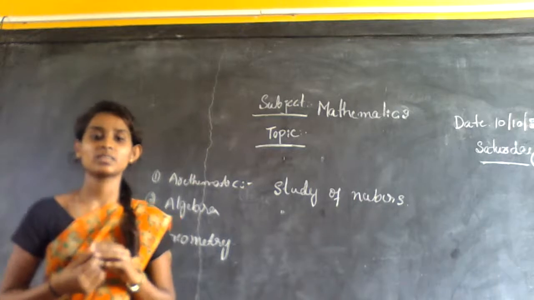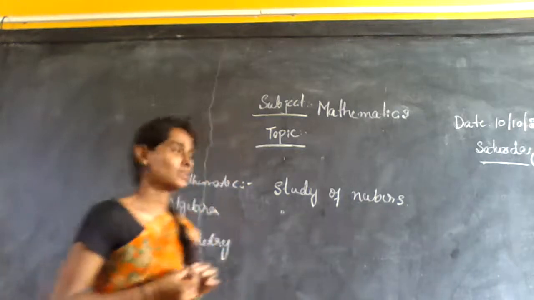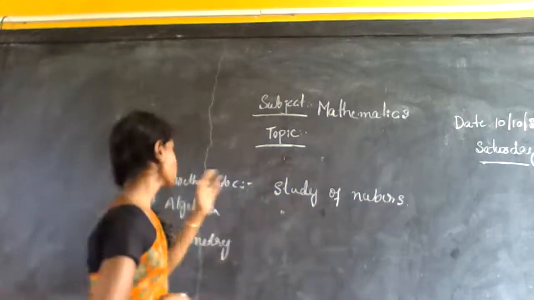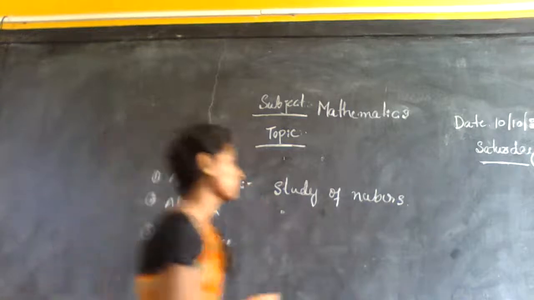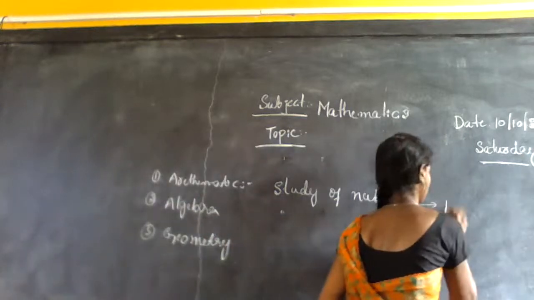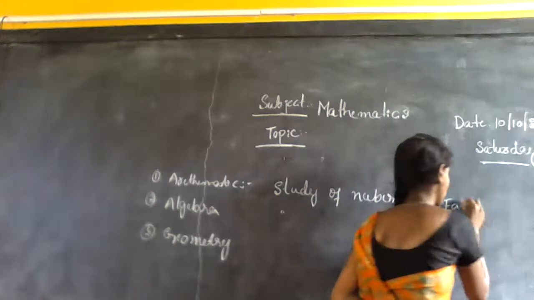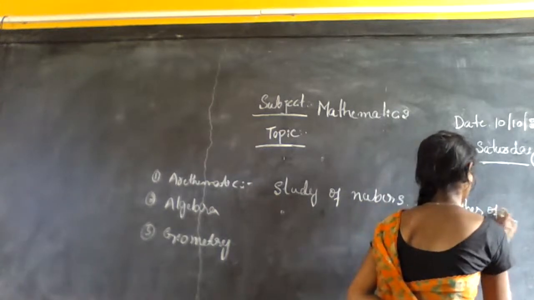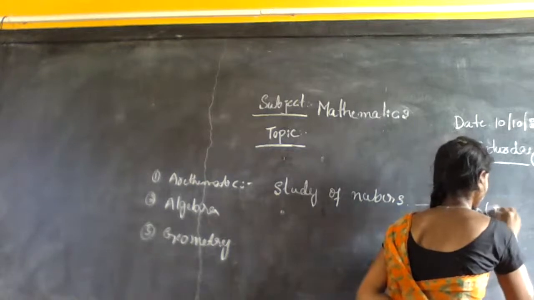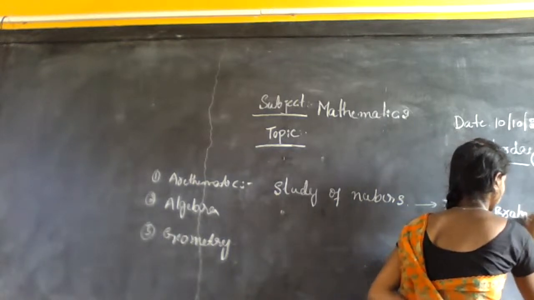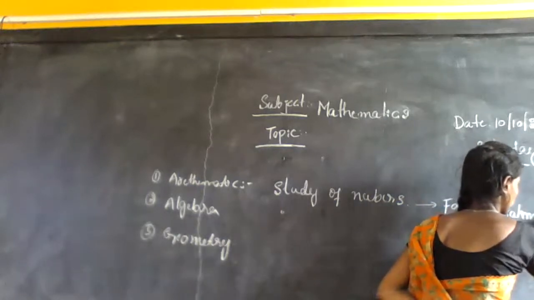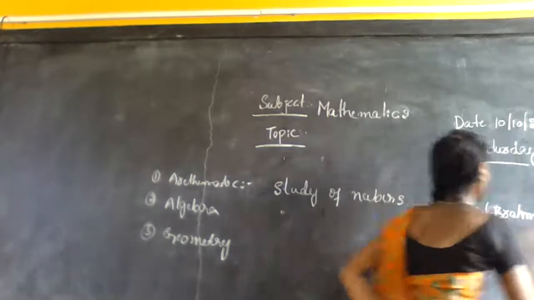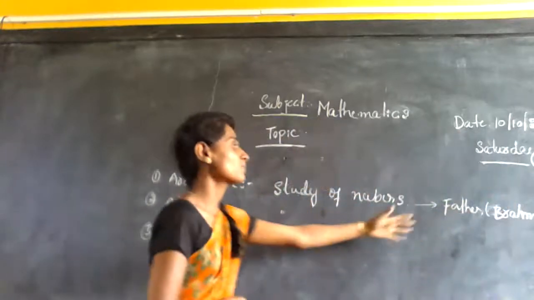Anybody? Okay. Brahmagupta. Brahmagupta is the father of arithmetic.